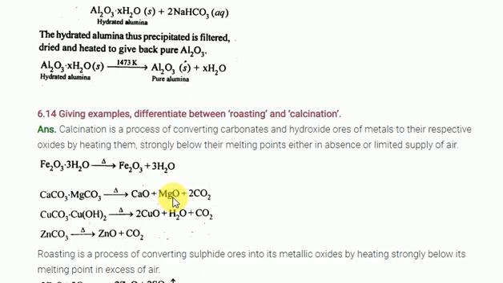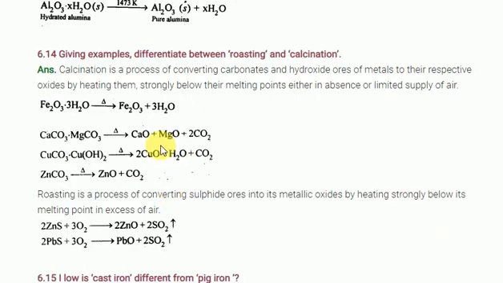Give the difference between roasting and calcination. You know very well. Roasting is the heating of the ore in the presence of excess air. Calcination is heating in a limited supply of air below its melting point. Generally roasting is applied for sulfide ores. Calcination is used for hydrated ores and carbonate ores, for their reduction.